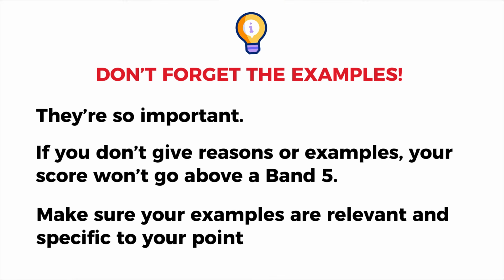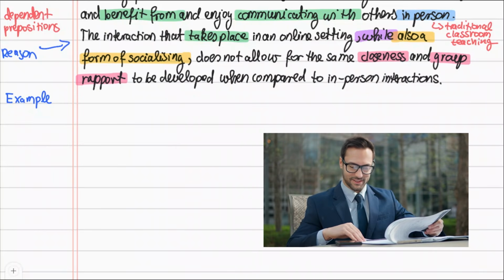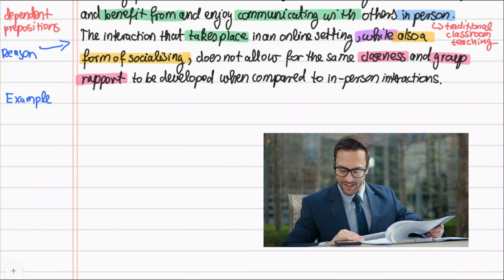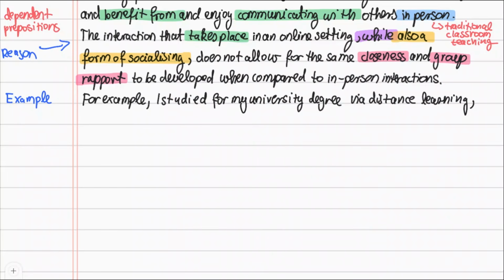Make sure your examples are relevant and specific to your point, because if they are just selected randomly and don't really support your point, it will also lower your score. So let's now give a relevant and specific example to show the IELTS examiner we understand the instructions of the question. Again, let's pick a useful sentence starter. "For example, I studied for my university degree via distance learning, so I never got to meet my classmates."